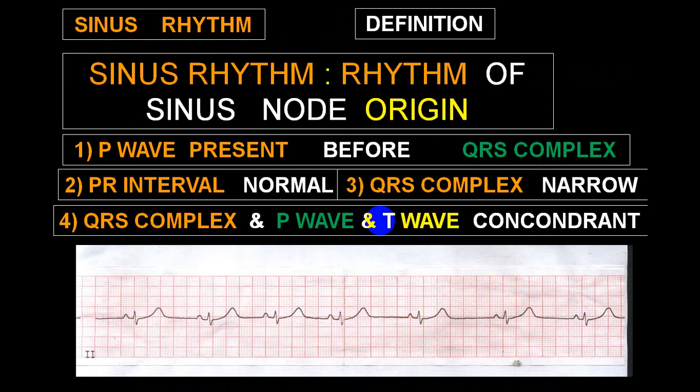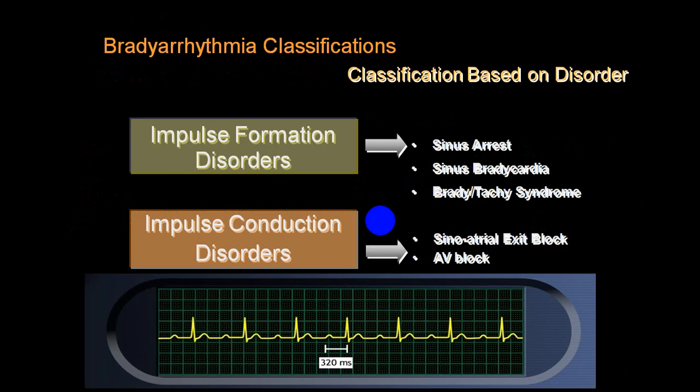Now sinus rhythm can be divided into regular and irregular. In regular, we get normal sinus rhythm, sinus bradycardia, and sinus tachycardia. In irregular rhythm of sinus origin, it can be sinus arrhythmias and sinus disorders like impulse formation disorders, which we call sinus arrest and tachy-brady syndrome, also called sick sinus syndrome.